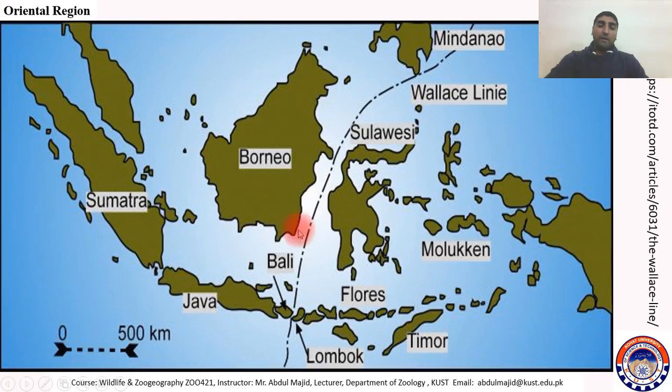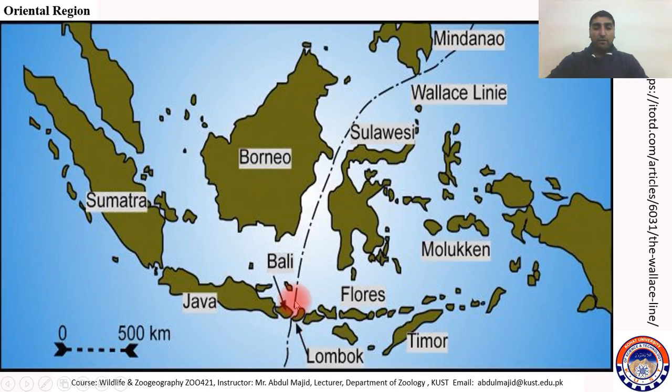Here, at this part, you can see this line. Actually, it's an imaginary line given by Willis, and it is named Willis line because Willis named it. Willis line passes between the two regions, between Bali and Lombok.